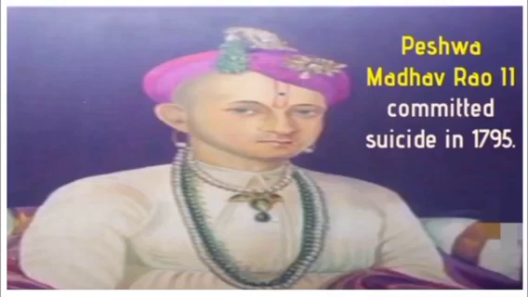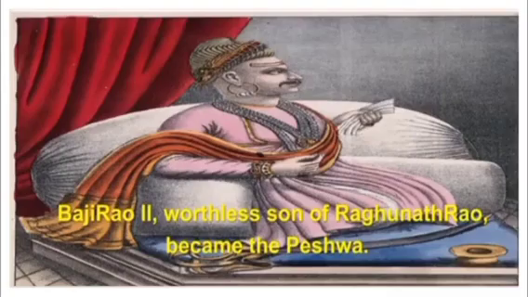Then Peshwa Madhav Rao II committed suicide in 1795 because he was not able to resolve the conflicts within the Maratha kingdom. Then Baji Rao II, the worthless son of Raghunath Rao, became the Peshwa.